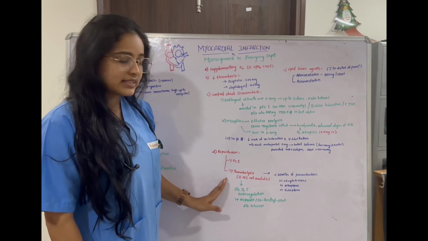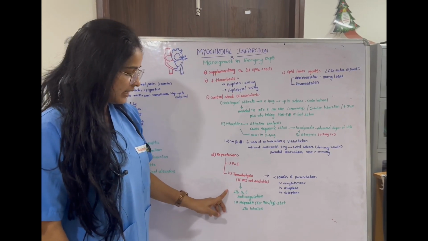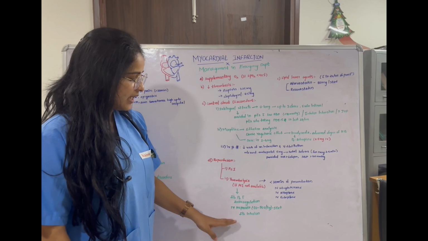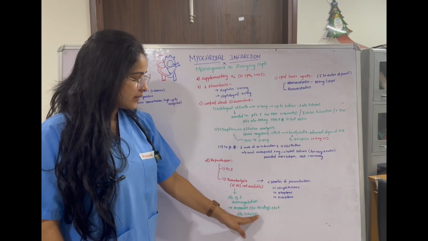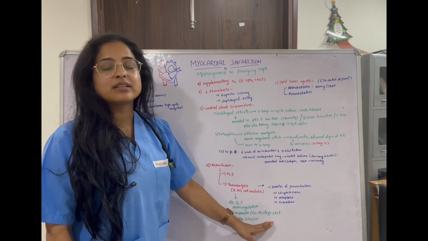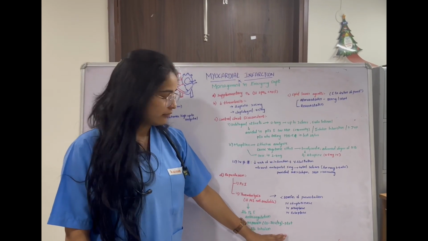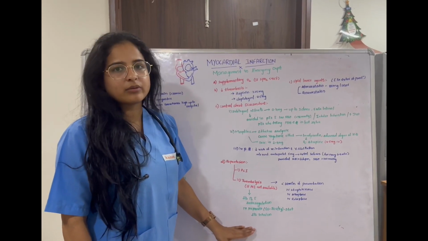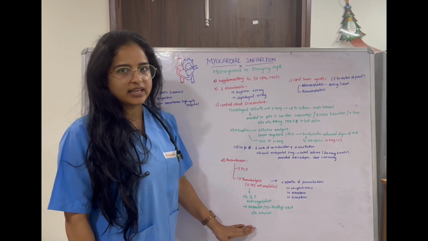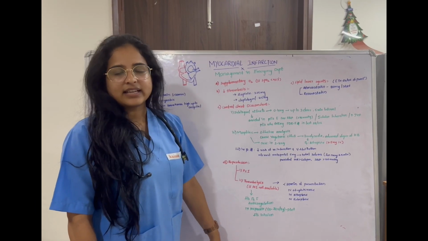After the thrombolysis, we have to treat the patient with anticoagulants, that is IV heparin. It should be given at 60 to 70 units per kg, that means a maximum of 5,000 units should be given stat. After that, it is followed by an infusion of about 16 to 17 units per kg. Then we can titrate that value.